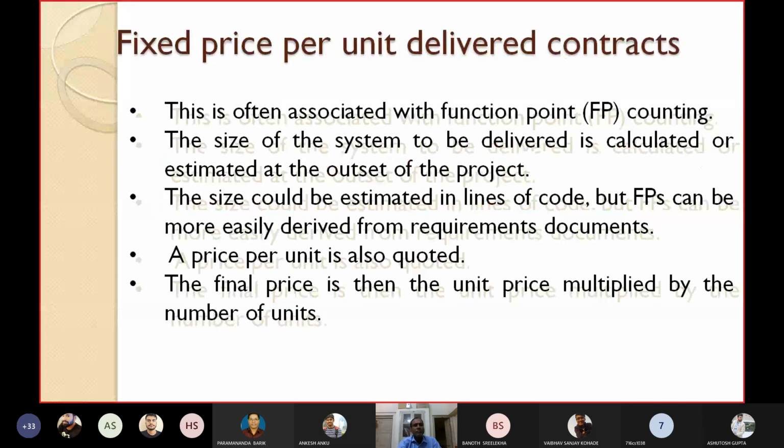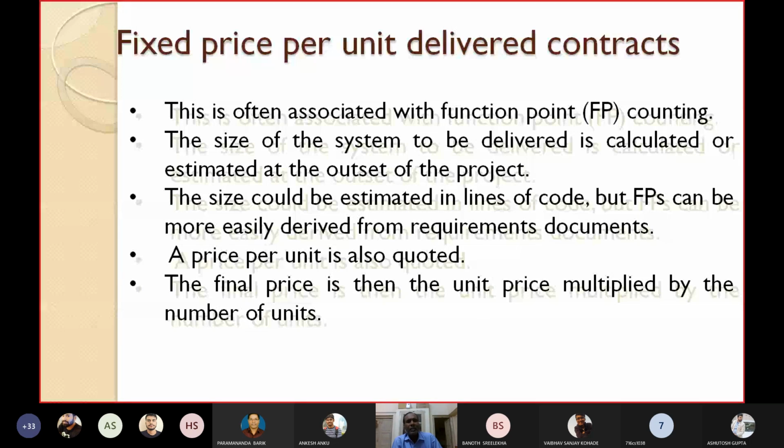The next one is per unit delivered contracts. Fixed price per unit delivered contract. This method is often associated with function point counting. Function points we have already seen earlier. How many function points will be there in the proposed project, accordingly they will charge the amount. This is often associated with function point or FP counting.